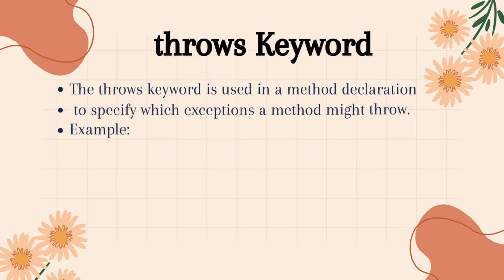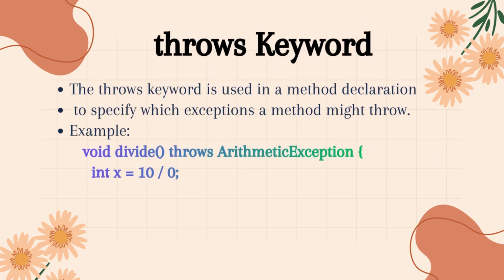5. Throws keyword. The throws keyword is used in a method declaration to specify which exceptions a method might throw. For example, we have a method named divide that declares throws ArithmeticException. This means that the method might generate an arithmetic exception while running, and it's the caller's responsibility to handle that exception. Inside the method, we perform int x = 1 / 0, which causes a divide by 0 error. Because of this, an arithmetic exception is thrown at runtime. So, the throws keyword is used in a method signature to declare that the method might throw a specific exception, allowing the caller to handle it properly using a try-catch block.